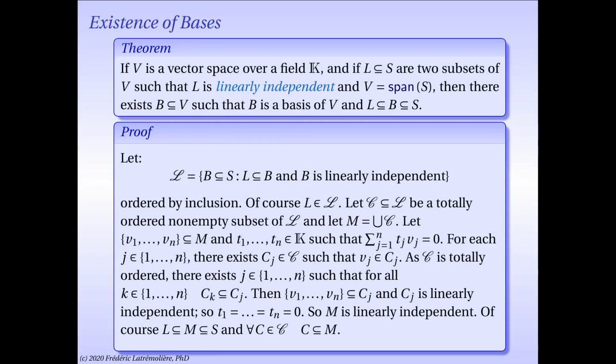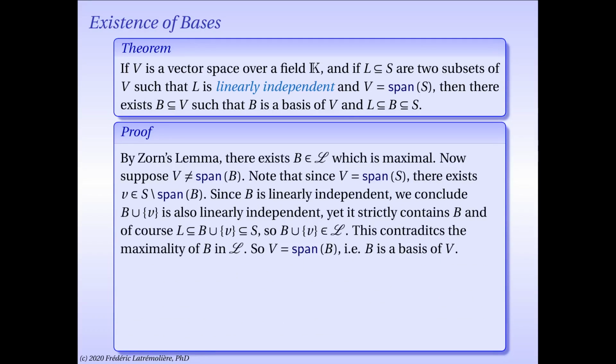Now it is immediate that L is a subset of M, and that M is a subset of S, because this property is shared by every element in script C. It is also immediate by construction that if you take an element C in script C, then it is a subset of M. That is simply a corollary of the fact that M is a union of the collection script C. So what this means, as you can see, is that big M is an element of script L, and it is larger than any element in script C for the order, which is the inclusion here. So in other words, it is an upper bound for the collection script C.